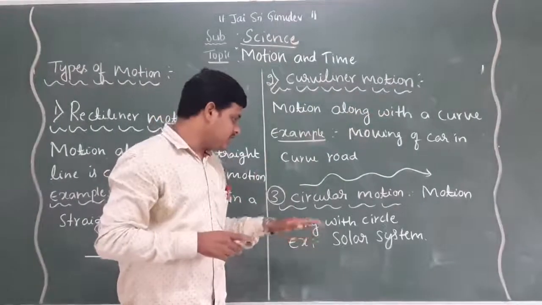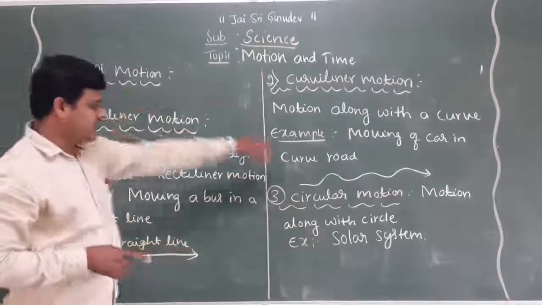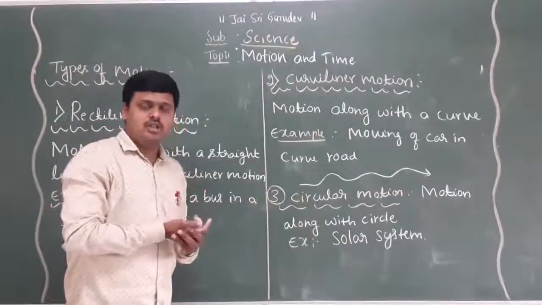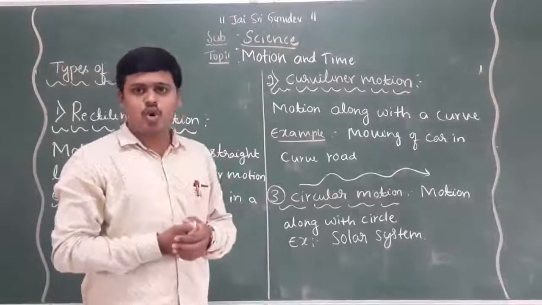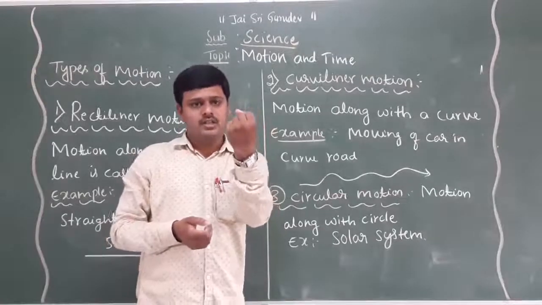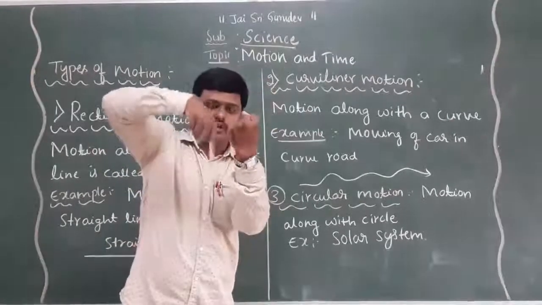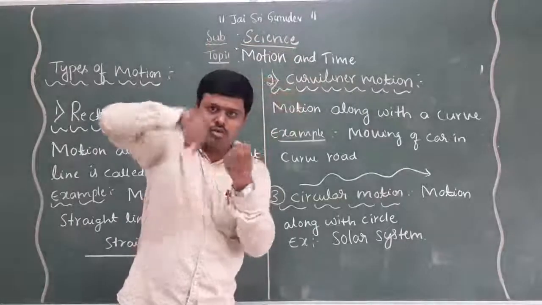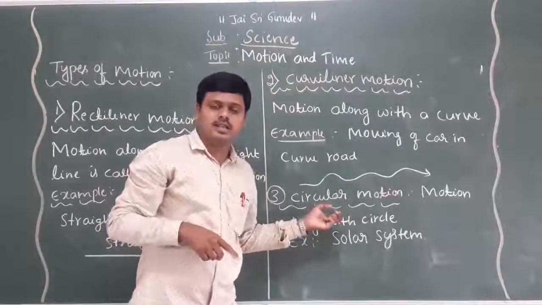The next type of motion is circular motion. So what do you mean by circular motion? Previously we discussed the solar system. The sun is settled in the middle and the remaining planets revolve around the sun in their own circular paths. That is what we call circular motion.